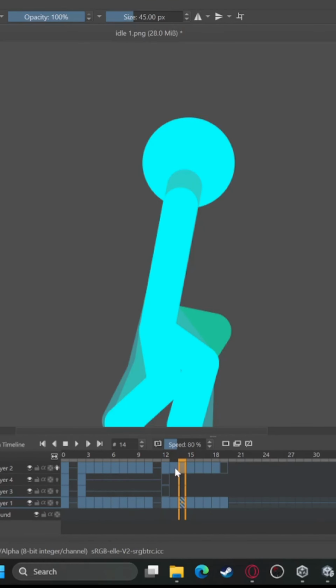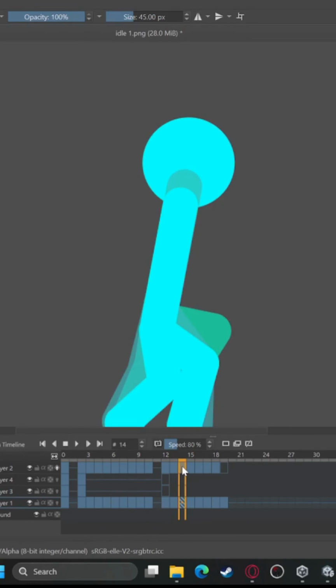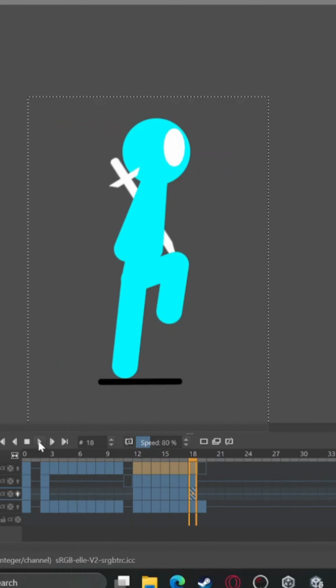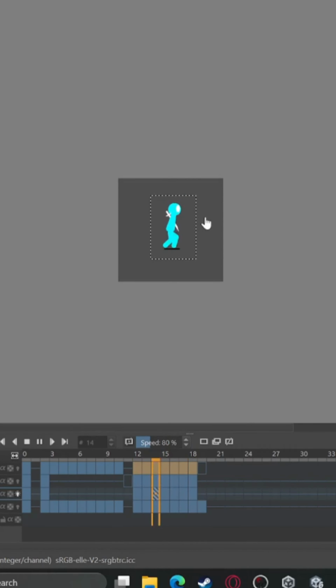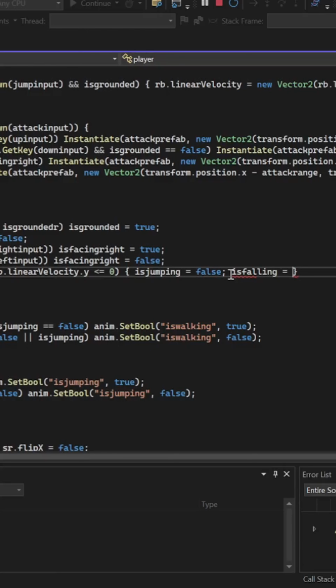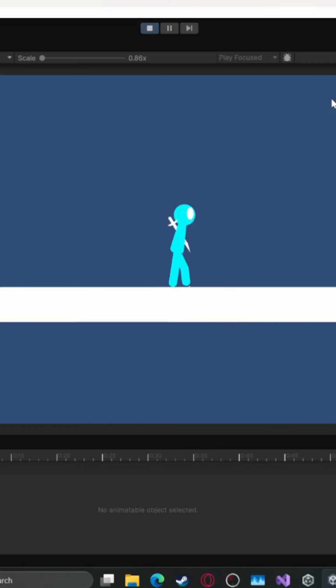The actual problem came from jumping. The problem is that depending on when we release the button, I made it so our jumping stops. So we can just make one animation and call it a day. We need a jumping animation and a falling animation, and to make sure they start at the right moment. It did take a bunch of work and states, but at the end we got this final result.